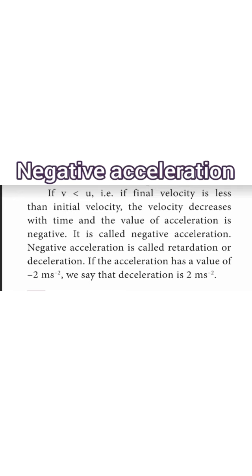If the final velocity is less than the initial velocity, where u is the initial velocity and v is the final velocity, then the velocity decreases with time and the value of acceleration will be negative. This is called negative acceleration, or retardation or deceleration, and it has a value such as m s power minus 2. Say the deceleration is minus 2 m s power minus 2. Why do you write minus 2? Because the acceleration value is negative, so we say the deceleration is 2 m s power minus 2. So negative acceleration means the final velocity is less than the initial velocity, the velocity decreases.